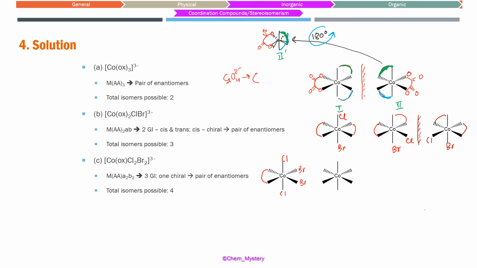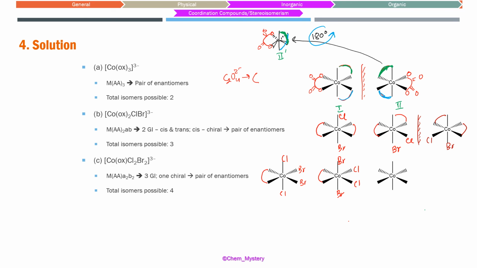The next one, rather than keeping Cl on the trans positions, we can keep Br on the trans positions like this. This is also symmetric about that oxalate ring plane. We can cut this molecule horizontally. Br on the top, Br on the bottom is going to be a plane of symmetry. This is again going to be achiral.